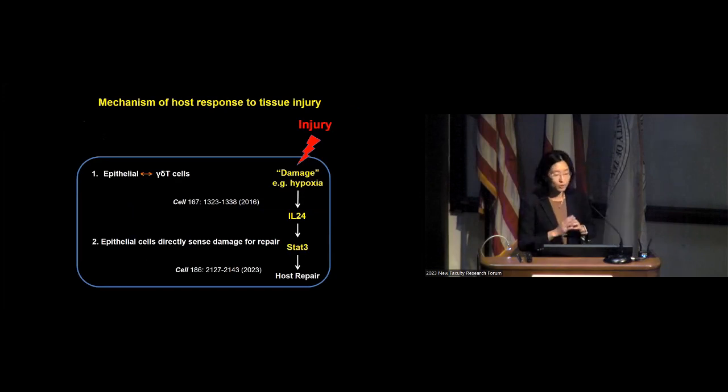Here, I'm just going to briefly tell you the story that we stepwise found: tissue injury sensing leads to a damage sensing pathway that leads to IL-24 production, which then activates a transcription factor, STAT3, that is essential for host repair. This started with first identifying STAT3 as an essential factor for wound healing.